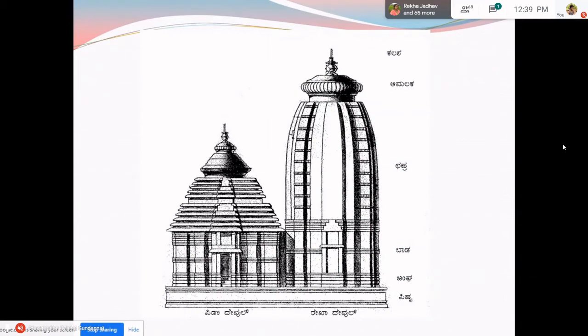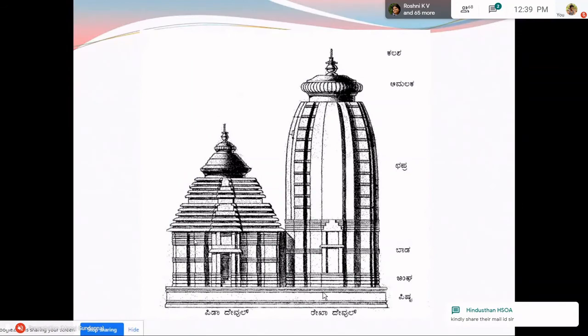And above the Amalaka Shila, we have what is called the Stupi. And the outer form of the Jagmohan is called the Pida Deval. This is the Rekha Deval and this is the Pida Deval. In the Pida Deval, you can see that it has a very tapering pyramidic form of a superstructure, which gives an appearance of a superstructure, but it is not as tall as the superstructure of the Garbhagriha. So these are the elevation angas of a Nagara temple.